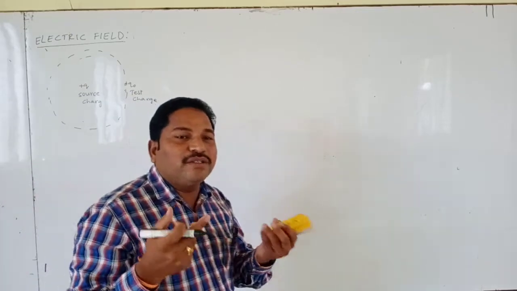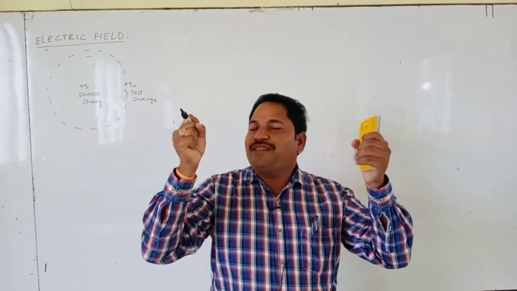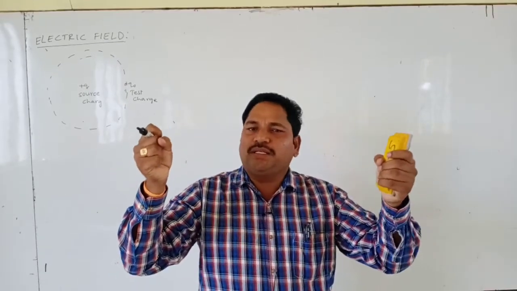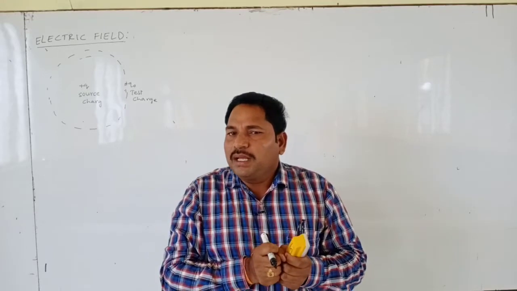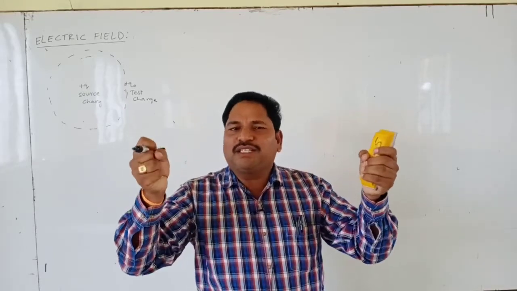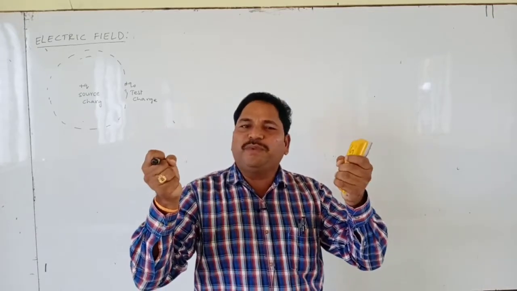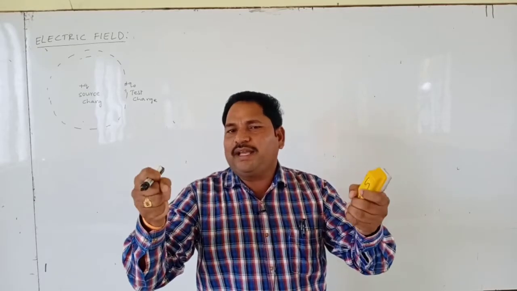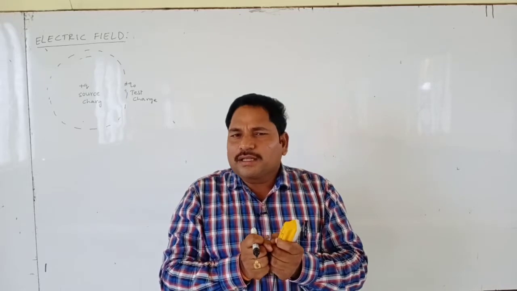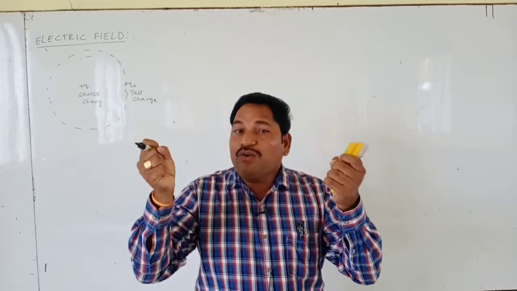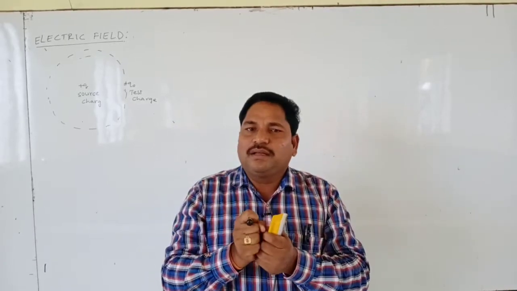Now, why do we introduce electric field? Suppose this is the plus Q1 charge and the plus Q charge, separated by a certain distance. These are like charges, so when kept at a certain distance, there is a repulsion force between them. Otherwise, for unlike charges, there is an attraction force between them. Then how is the force acting between the charges?